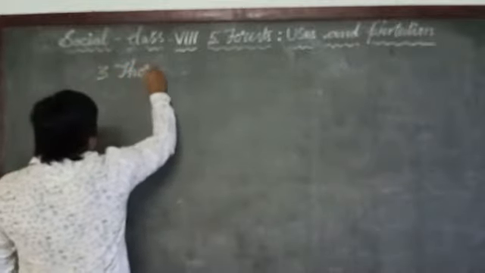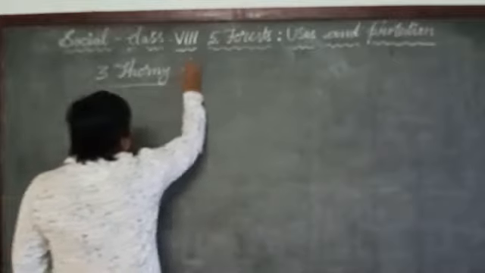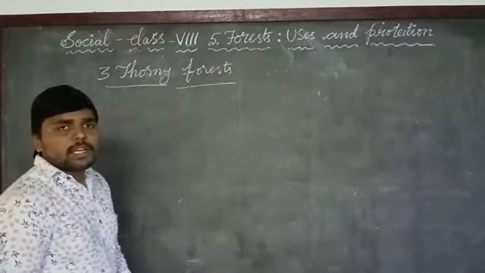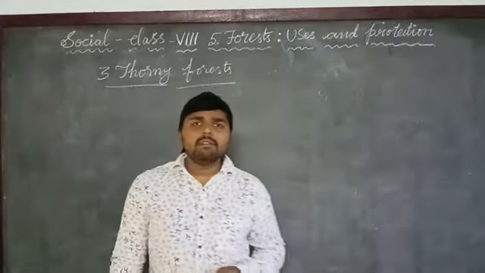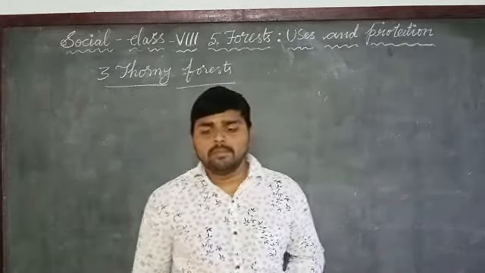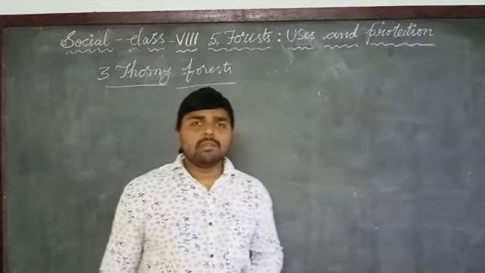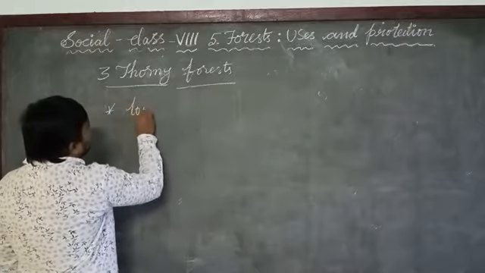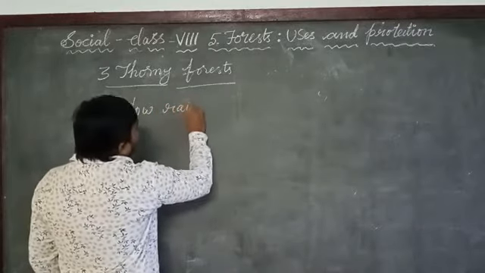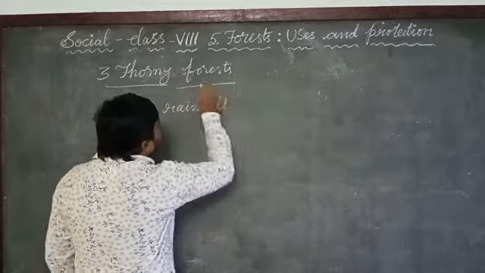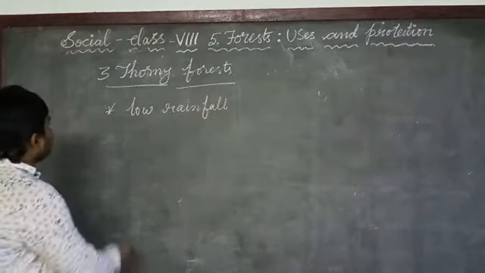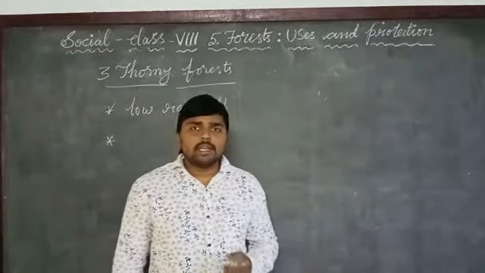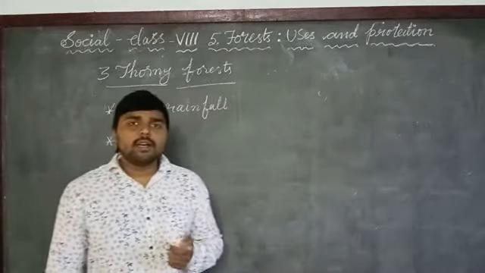Thorny forests. Okay, these types of forests we can see in the regions which have very low rainfall. The regions which have very low rainfall, this type of forest grows. In these areas, the trees which are growing are thorny.